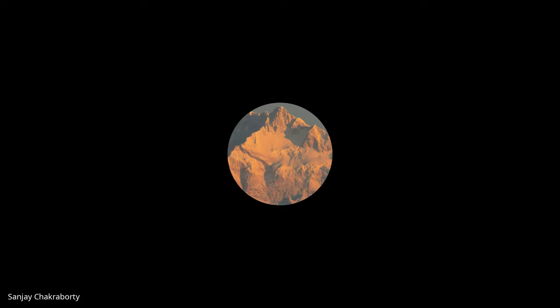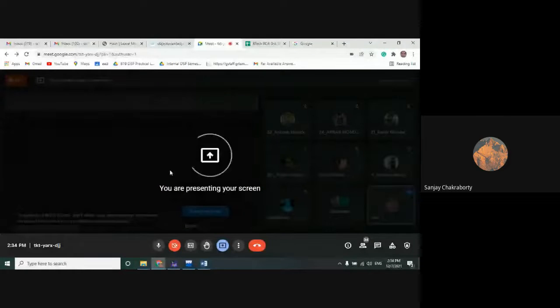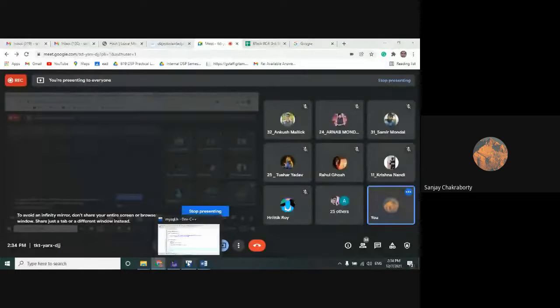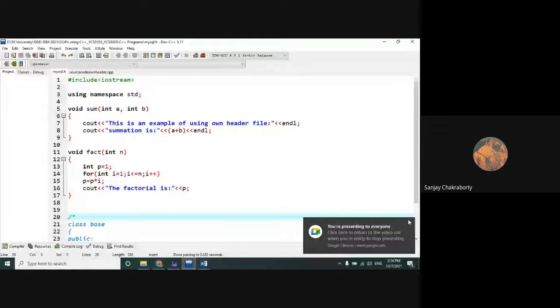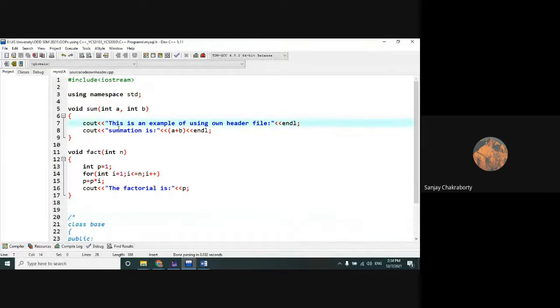So let me explain the overall concept by using some code in C++. I'm sharing my screen. I hope the screen is visible to everyone. So check this code very carefully. Everyone, check this code very carefully.